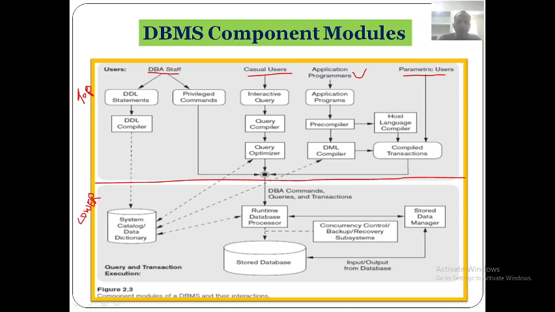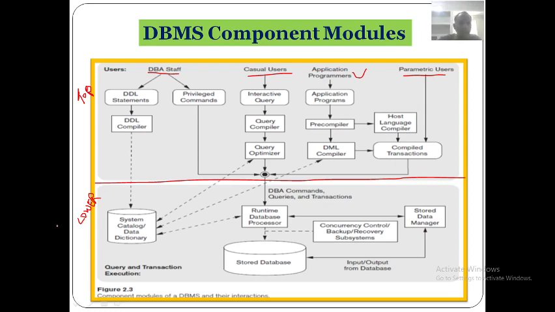Then this is the lower part. The lower part of the figure shows the internal modules of the database management system, which are responsible for storage of the data and processing of the transactions.